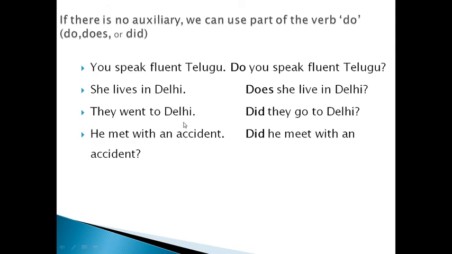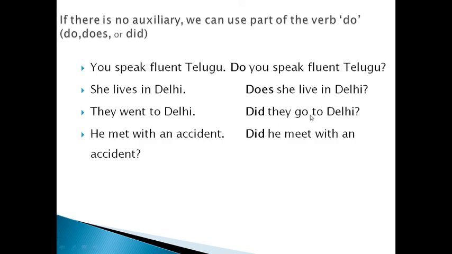Right. They went to Delhi. So identify the sentence. It is in past tense. Went is V2. It is in past. So what do you use? We use did for past questions.